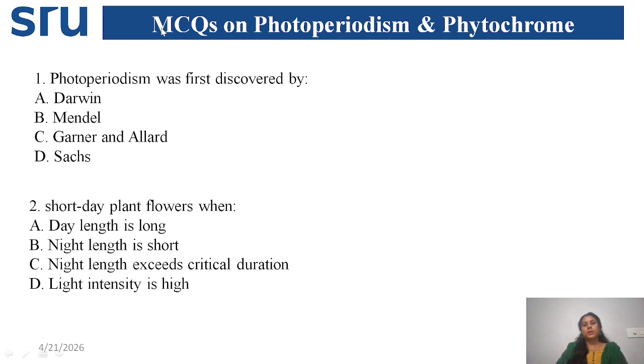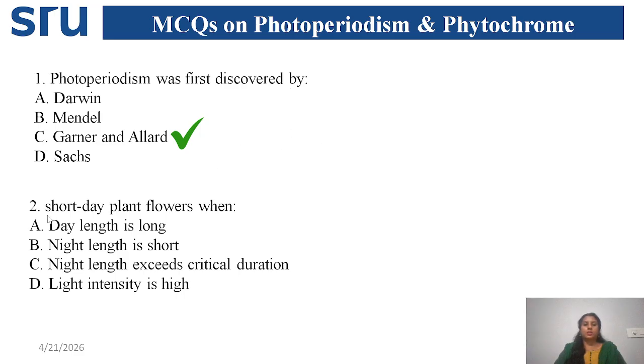So coming to some MCQs on photoperiodism and phytochrome, in most exams under the physiology part, they ask 1 or 2 questions from photoperiodism. So let's solve a few questions. Photoperiodism was first discovered by whom? Earlier we discussed that photoperiodism is categorized into short day, long day, and day neutral, and that Garner and Allard worked on it. They worked on short day plants, which are the Maryland Mammoth variety of tobacco and the Biloxi variety of soya bean.